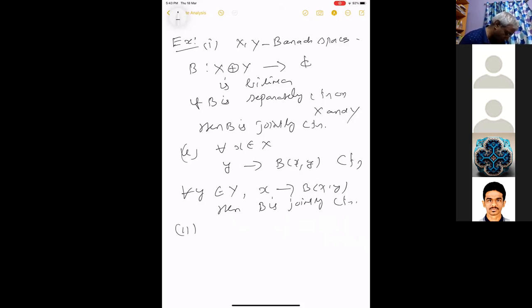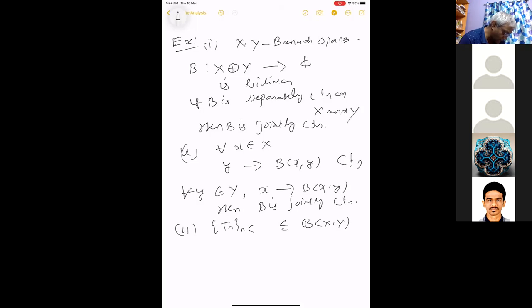The second one is: let Ti, i in I, be contained in some B(X, Y), such that Tix converges to some y. Let us take a sequence. It will work for the net also, but since I have not defined what a net is, let us just take a sequence. This I may be just a net. You can take nets also.